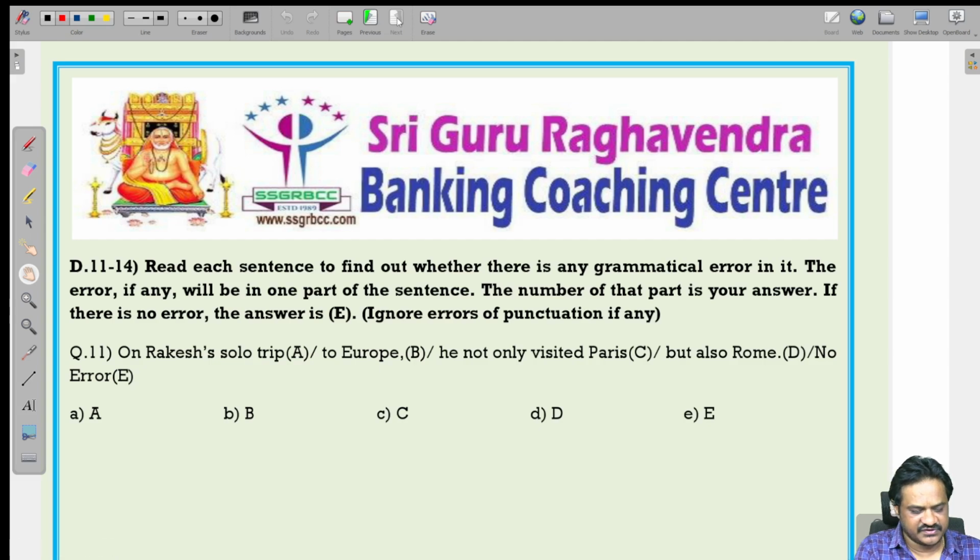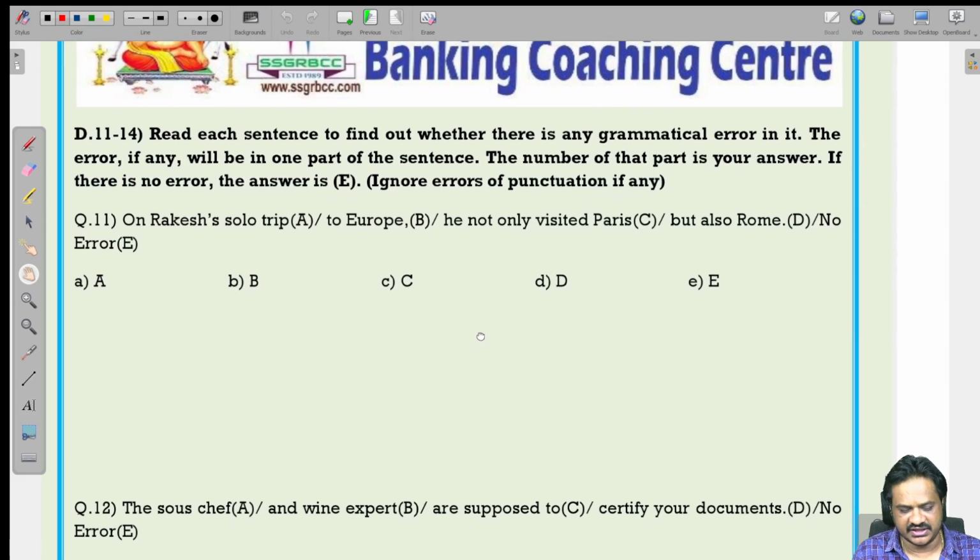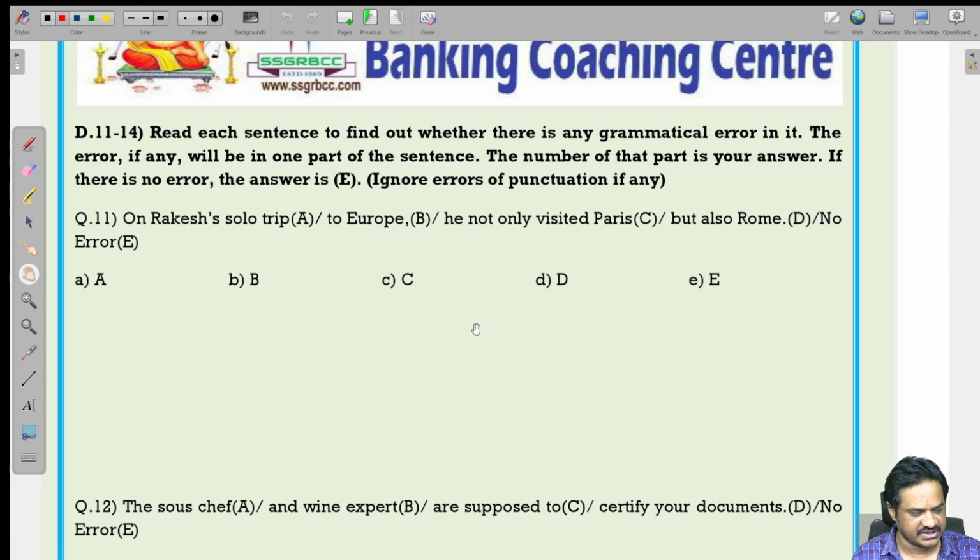Read each sentence to find whether there is any error in it. The error, if any, will be in one part of the sentence. On Rakesh's solo trip to Europe, he not only visited Paris, is not correct. He visited not only Paris but also Rome. So, on Rakesh's solo trip to Europe, he visited not only Paris but also Rome. So, here the error is in the third part.